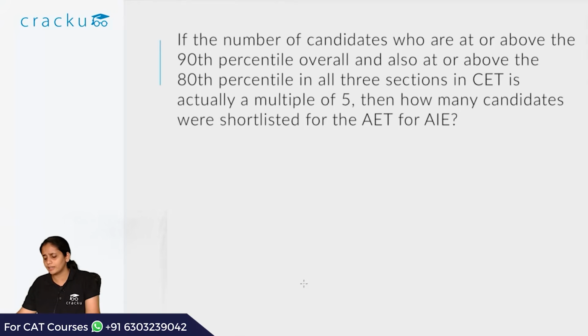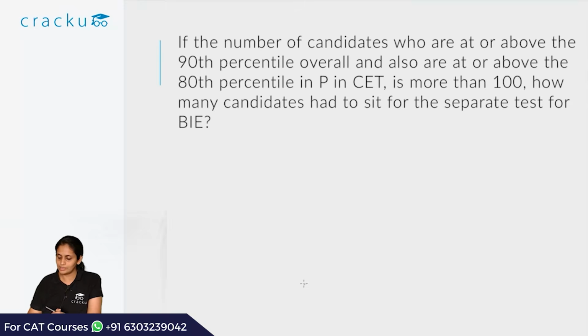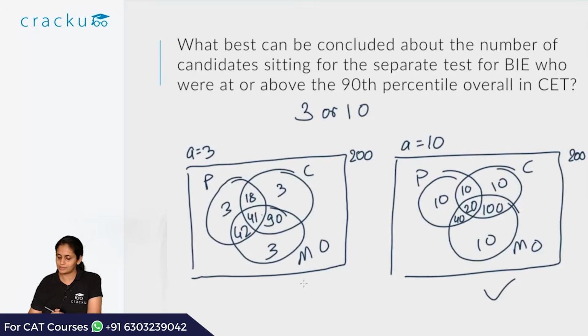If the number of candidates who are at or above the 90th percentile overall and also at or above the 80th percentile in all 3 sections in CET is a multiple of 5, saying the second case is applicable, then how many candidates were shortlisted for AET by AIE? So the number shortlisted for AET will be D plus E plus F plus G. So this particular case is applicable.